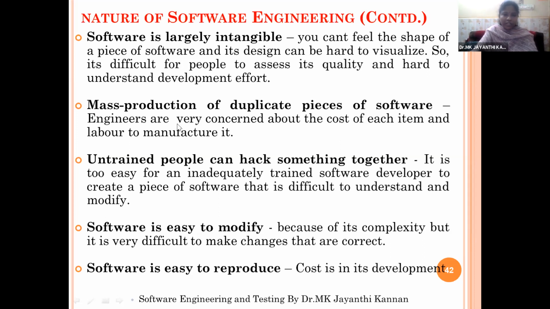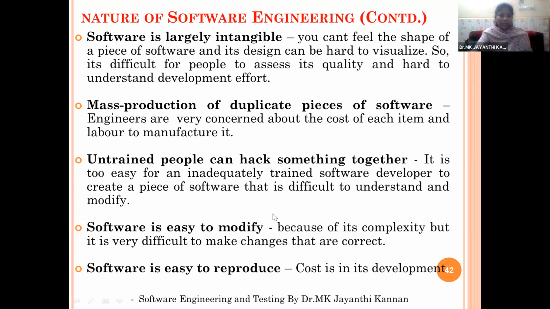And untrained people can hack something together. If the person is not trained in the programming language, he will use his own standards. If he follows his own standards, then the project created by untrained people cannot be understood by other people. So we should follow universal standards in our programming so that it will be understandable to all people.